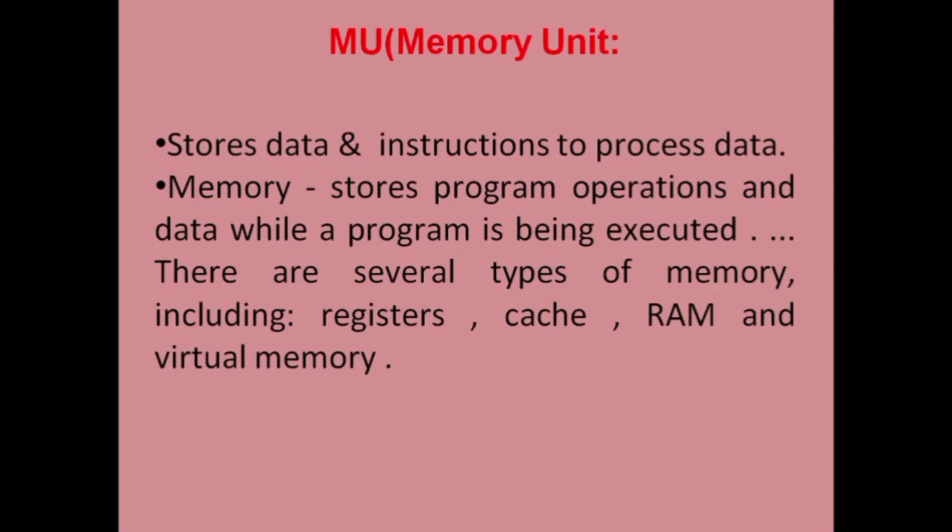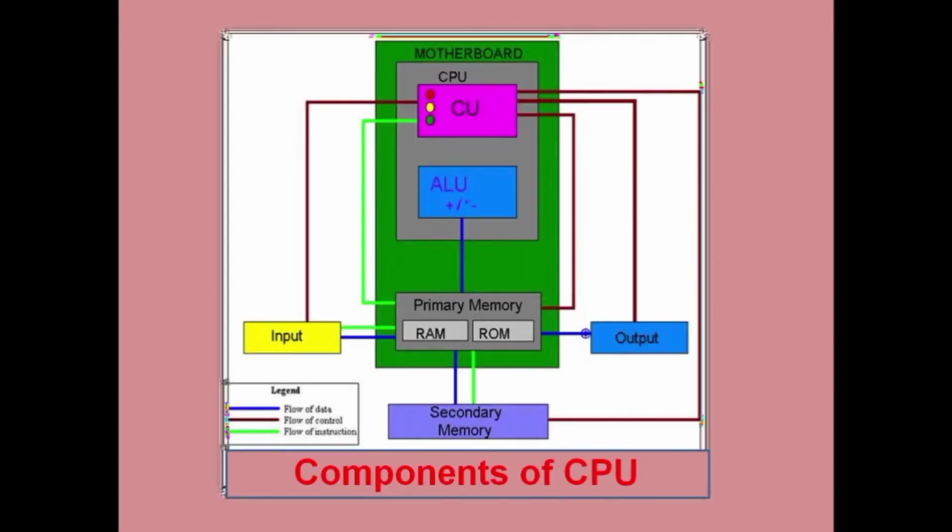Memory stores program operations and data while a program is being executed. There are several types of memory including registers, cache, RAM and virtual memory that we have already discussed. This is a chart that shows the components of a CPU. Here the memory can be categorized into RAM and ROM. After this, the data can be stored in the secondary memory.